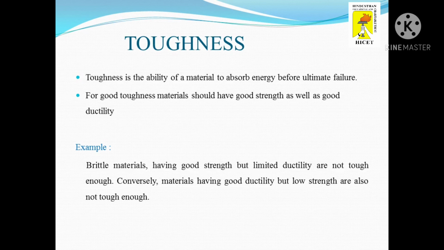For example, brittle materials having good strength but limited ductility are not tough enough. Conversely, materials having good ductility but low strength are also not tough enough. Therefore, to be tough, a material should be capable of withstanding both high stress and strain.